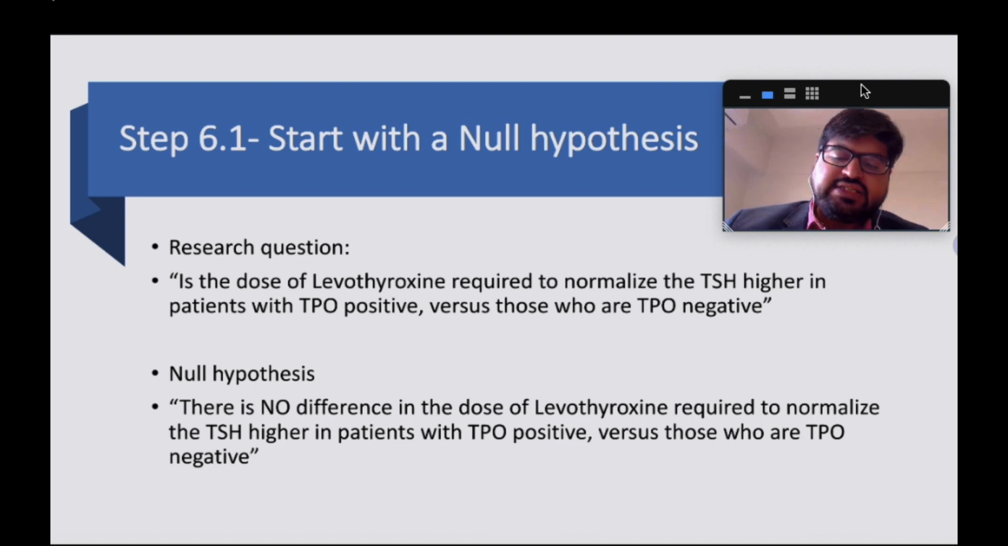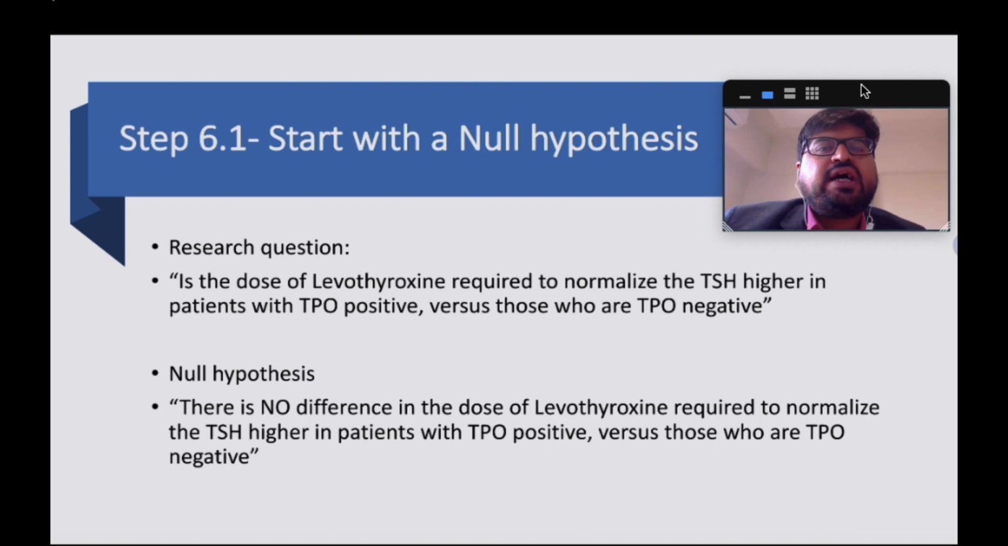So for example, let's say my research question is: is the dose of levothyroxine required to normalize the TSH in patients with TPO positive higher than those who are TPO negative? Now this is my research question, right? The null hypothesis would be that there is no difference in the dose of levothyroxine required to normalize the TSH value in TPO positive versus TPO negative. So now the onus lies on proving this hypothesis wrong by using statistics.